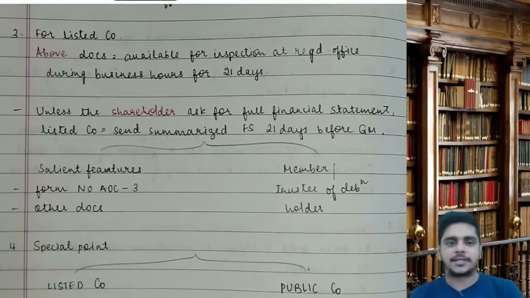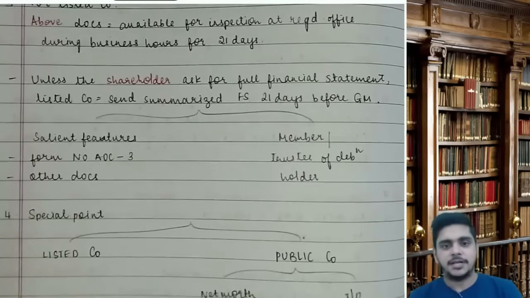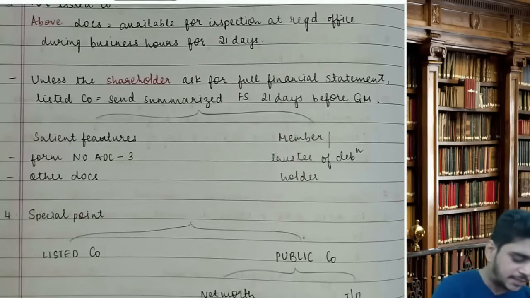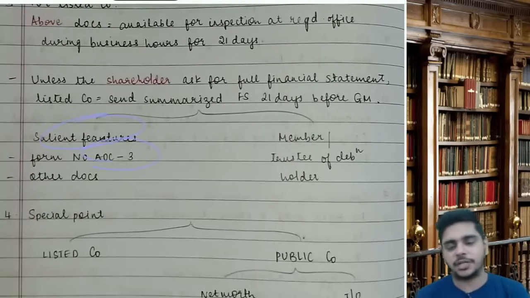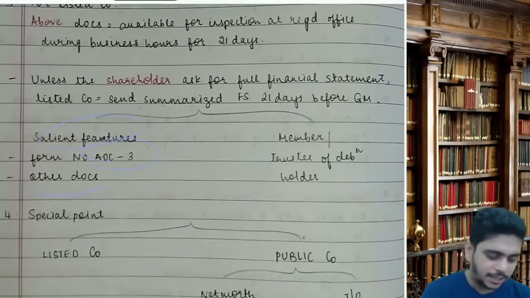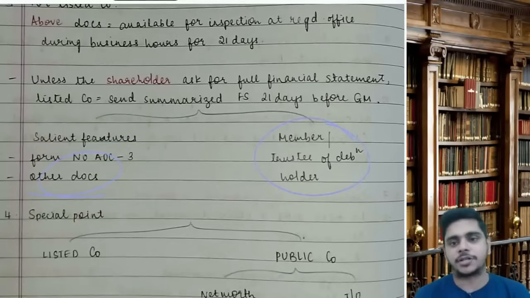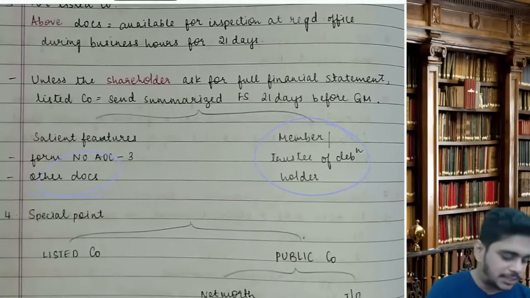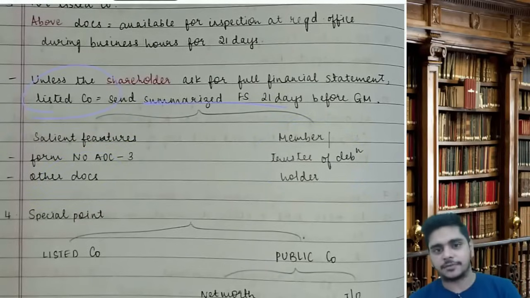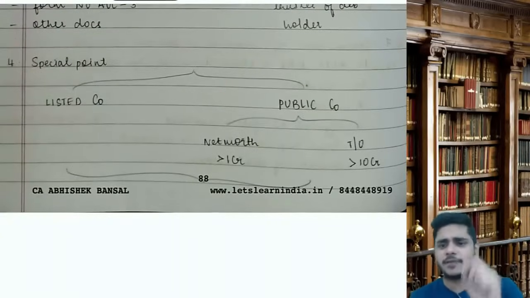Achha, a listed company can send summarized financial statements, but if a shareholder says no, I want full FS, then you will give them full FS. In summarized, what will it contain? Salient features in form AOC 3, AOC meaning accounts of company, and other documents. It will be sent to the member or trustee of debenture holder, but only a listed company can send summarized FS. Okay. Special point, very important.